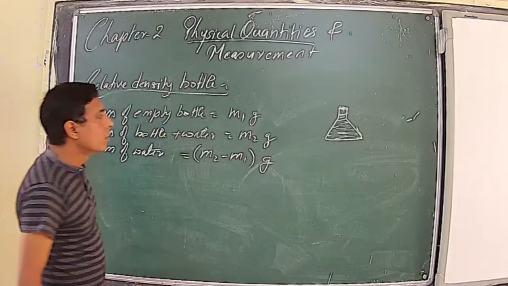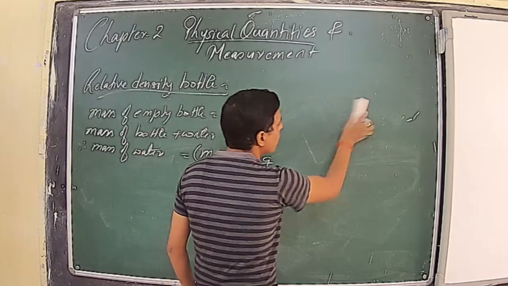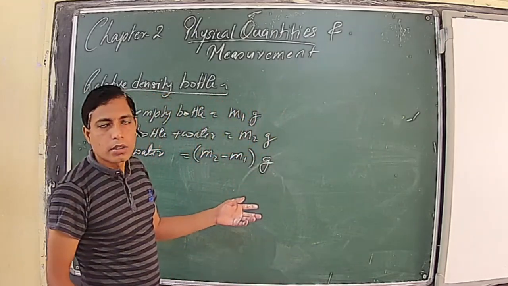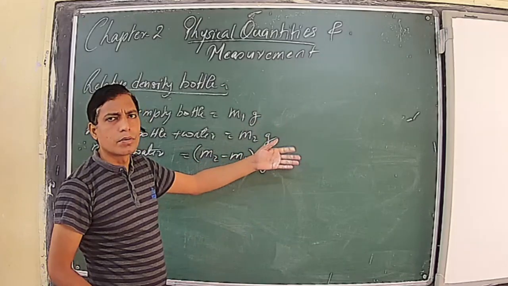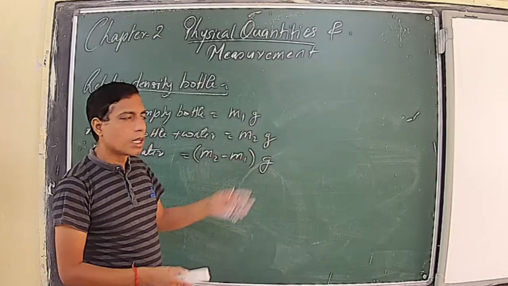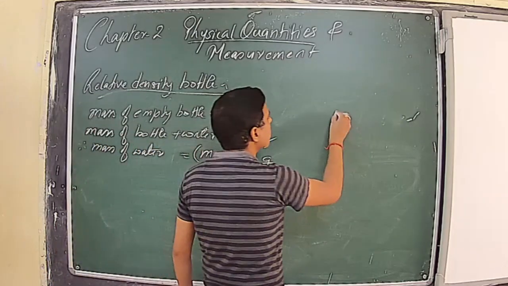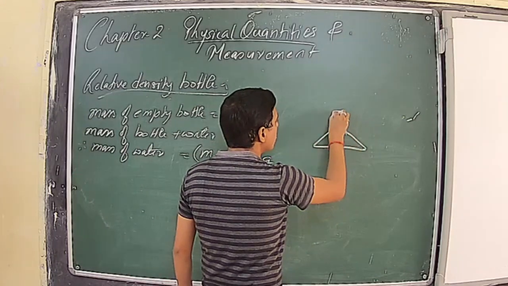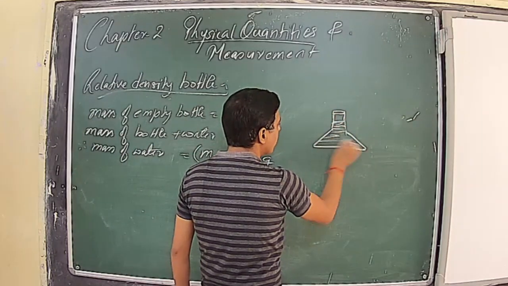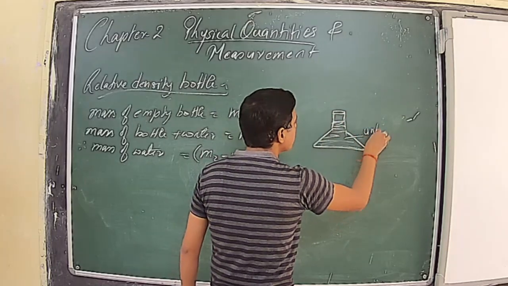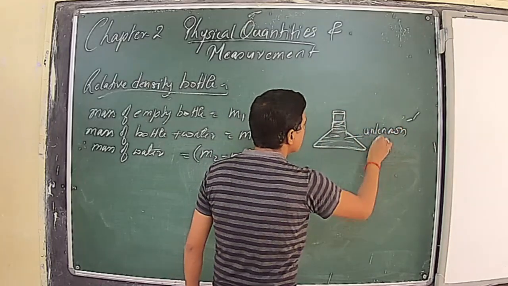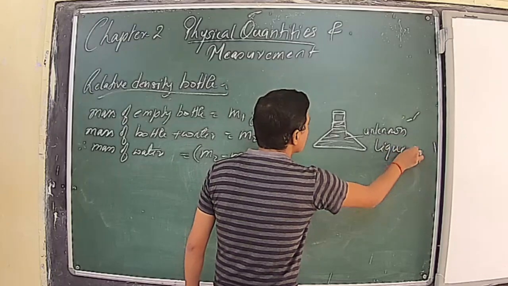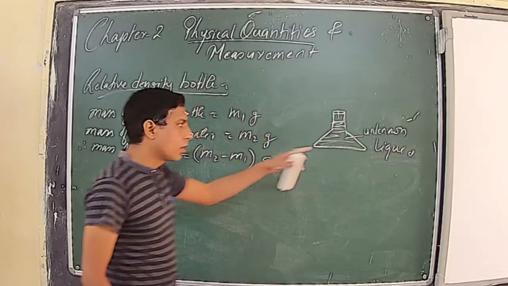Now we will take another similar relative density bottle. Why? Because it will take time to clean it and dry it. So we will take a similar bottle of the same mass m1, and now we will fill the relative density bottle with the unknown liquid up to the same mark, and we will take the mass.